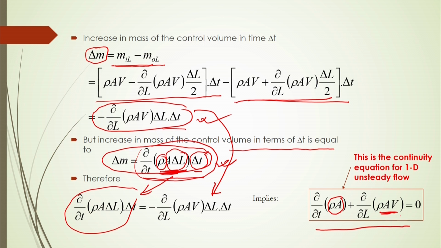But suppose a fluid is flowing through a conduit or pipe with uniform cross sections, then A can also be taken out of this equation, and simply you have ∂/∂t of rho and ∂/∂L of rho V. So, this rho and V both will be changing, but if there is a uniform cross section, then there will be no change of A. But if there is a cross section change, then of course you have to consider it here.